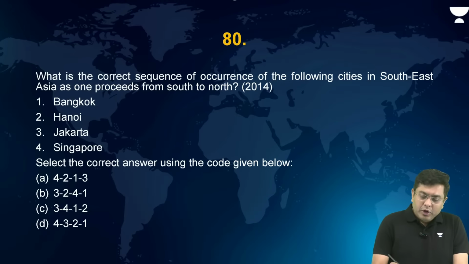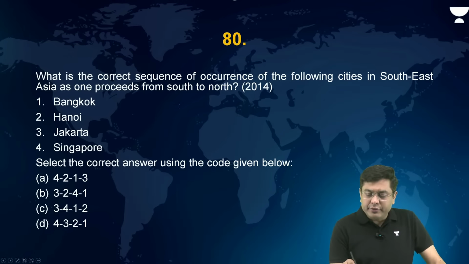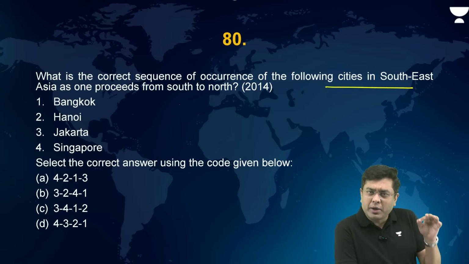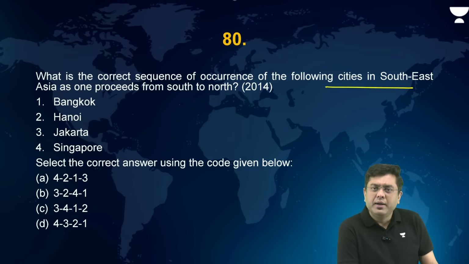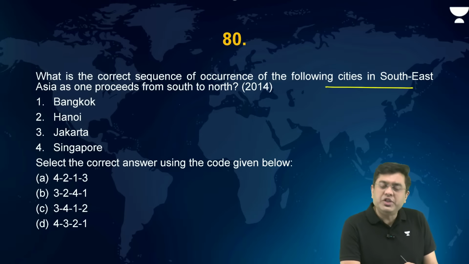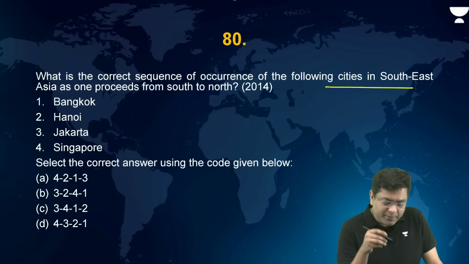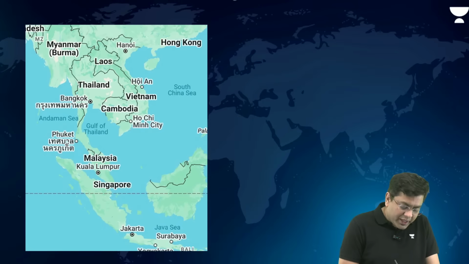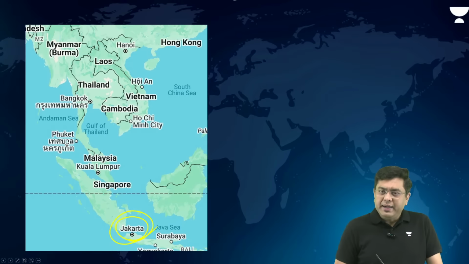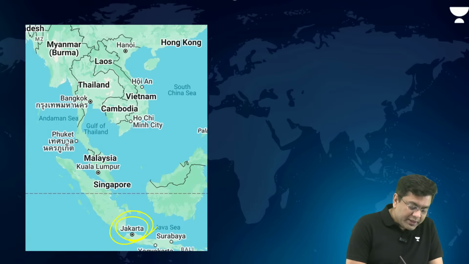Okay. What is the correct sequence of the occurrence of the following cities in Southeast Asia? Now, when we talk about the capital cities of Southeast Asia, you have Bangkok, Hanoi, Jakarta, and Singapore. Out of these, the southernmost is Jakarta. Then you have Singapore.